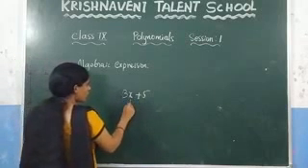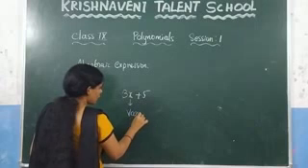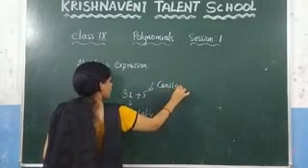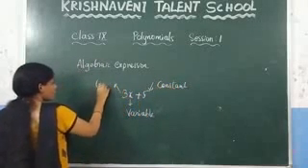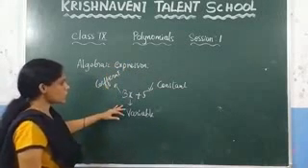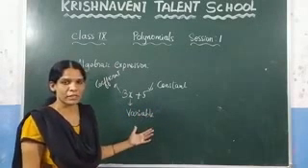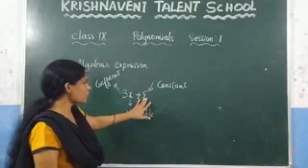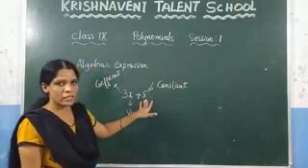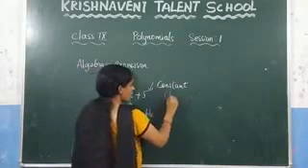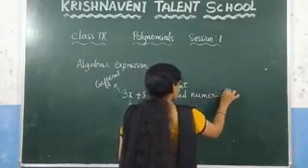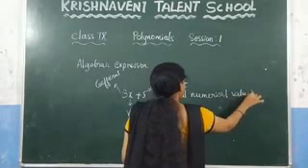In this, we call x a variable, 5 a constant, and 3 a coefficient. What is meant by a variable? A variable is something that does not have any fixed numerical value. And what is meant by a constant? A constant has a fixed numerical value. If it has a fixed numerical value, we call it a constant.